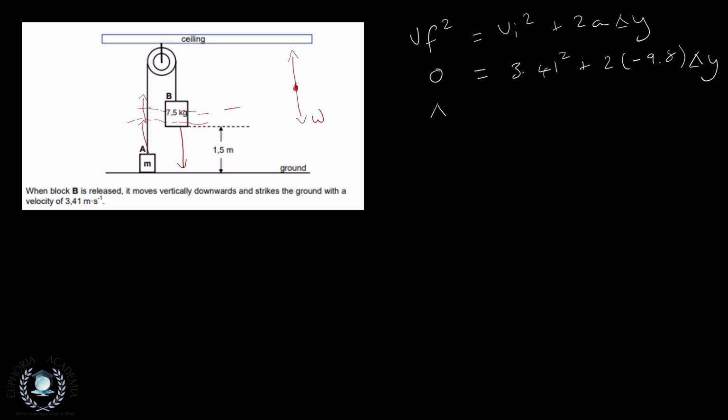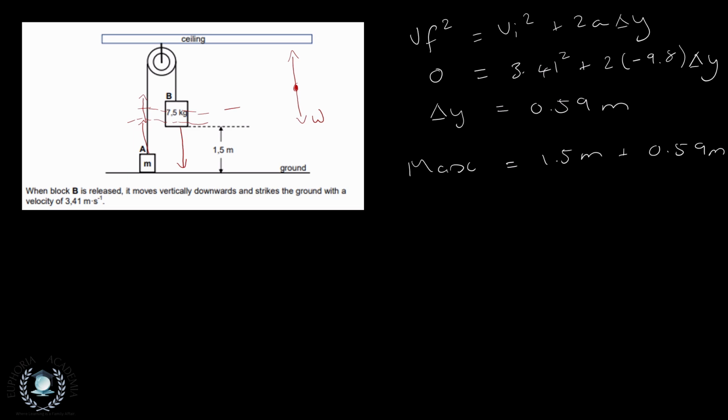Well, we're going to find that our delta y is going to give us an amount of 0.59 meters, and like we said, that's not the maximum amount, but the max amount is going to be the 1.5 meters plus the 0.59 meters.